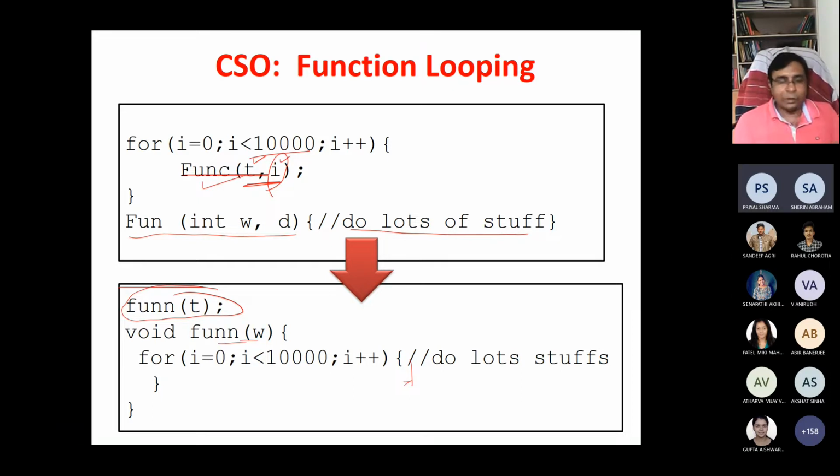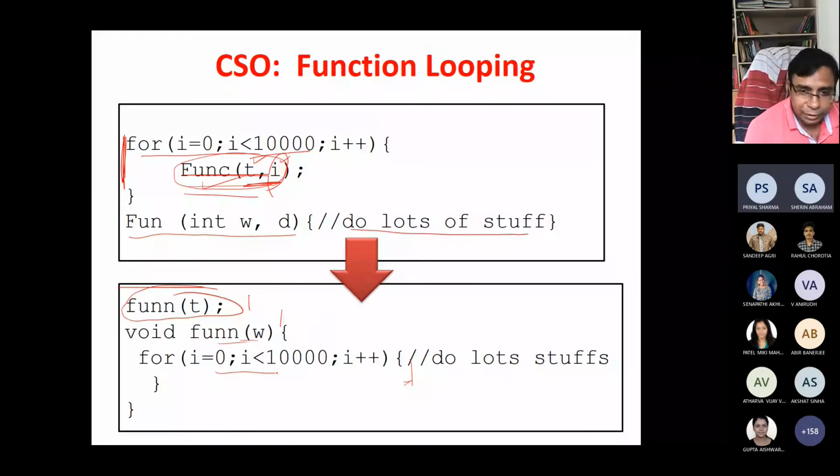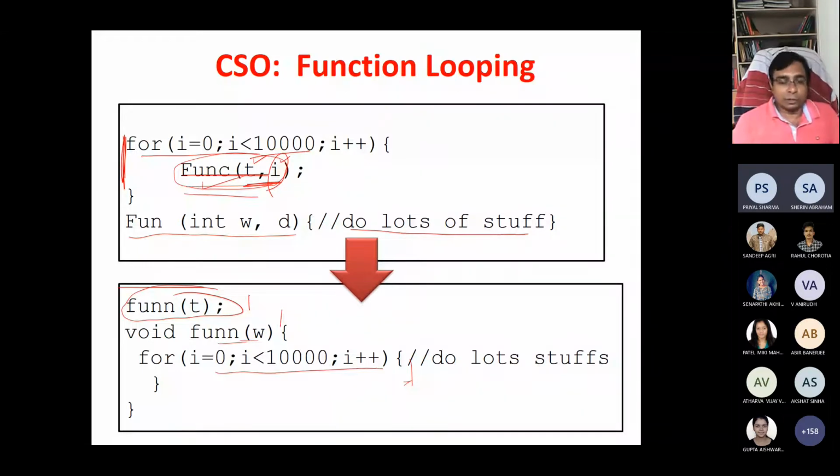If it is possible, then this is better code, because here the number of function calls is 10,000. In this case, the number of function calls is 1 and 1, but inside the functions we are doing the operations, not the function call.